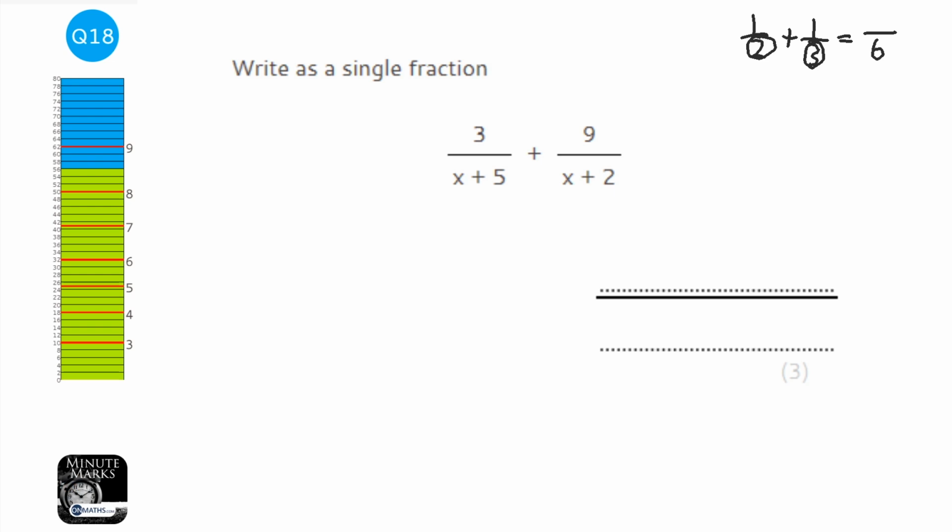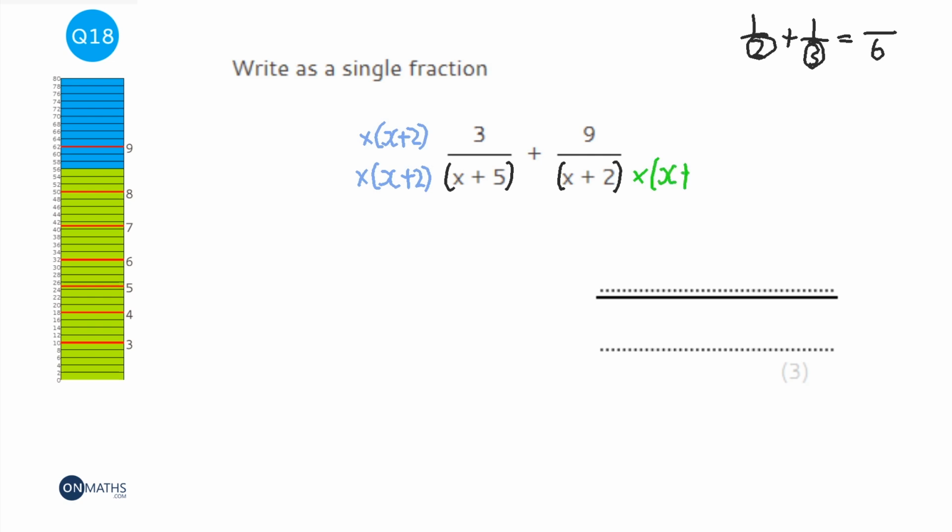Now whenever you see an expression in a fraction, always just imagine or physically draw in brackets around them, and that helps us. Now the common denominator between both of those is going to be just those 2 brackets. So what I want to do is times the left hand side by the right hand bracket, and times the right hand side by the left hand bracket.